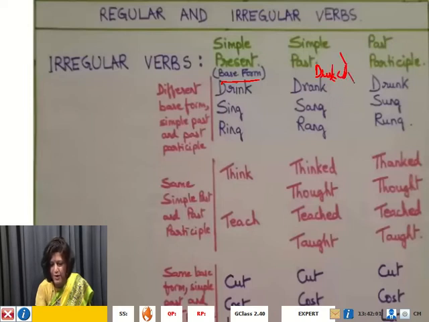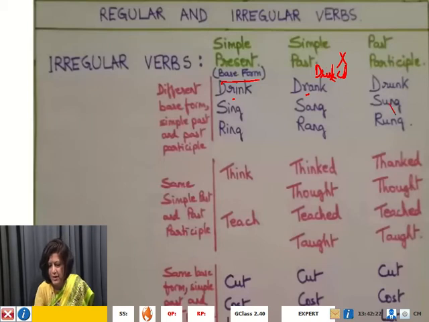No, we are not going to write drinked. What are we going to do? We are simply going to change the vowel letter of drink. Instead of I, we are going to put A. So now this has become drank. So drank is the simple past tense form of drink.